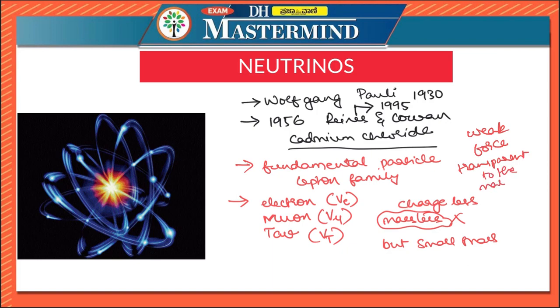You have to understand that millions of neutrinos stream through us every day. They pass through our body every day because these neutrinos are tiny neutral elementary particles. They do not carry any charge. That's why they are called neutral particles, and they are fundamental particles in the sense that they build atoms, they build matter. So neutrinos are tiny neutral elementary particles which interact with matter via the weak force, and since they interact with matter via the weak force, they are almost transparent to matter.